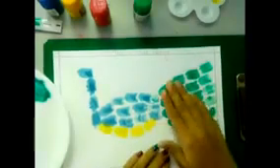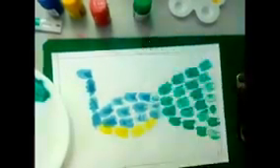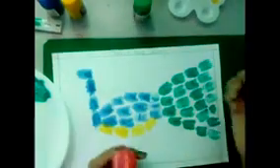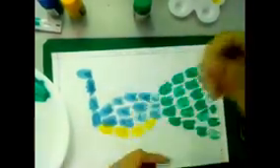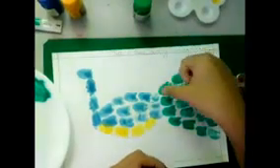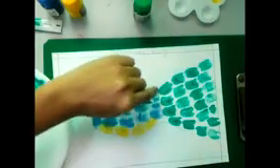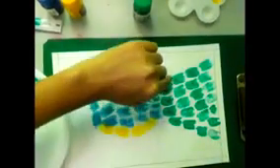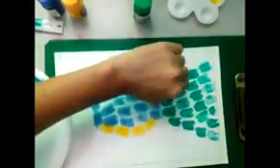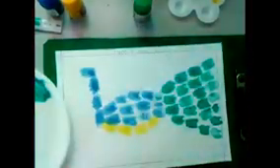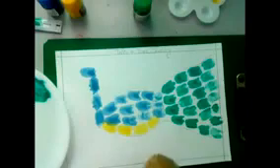See students, our green color is completely dry. Now we will take our red color. With the help of the red color and your thumb, we will put the red color between the green part. But we will put that color on the front side only. All the green part, we will put the red color from the front side only. Okay? You see the way I am doing.